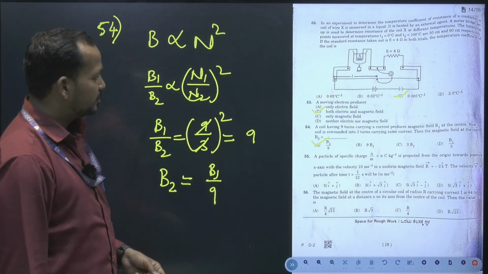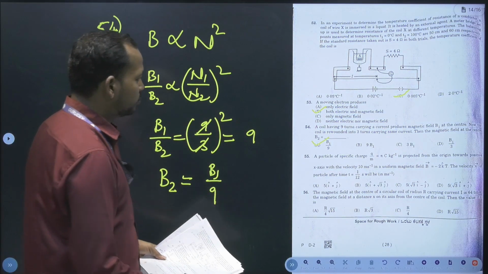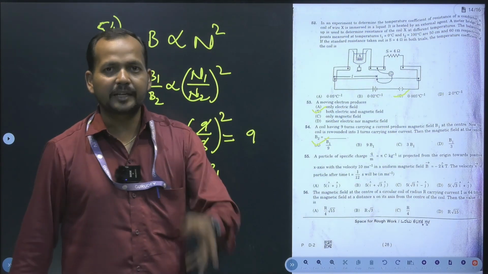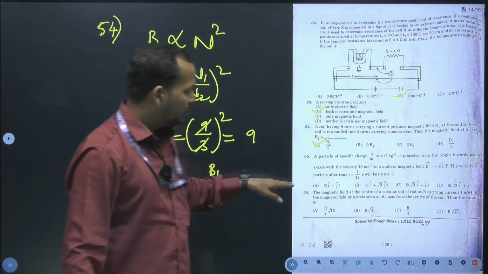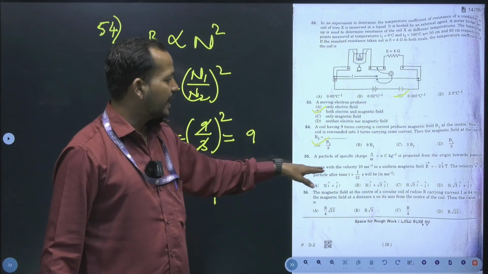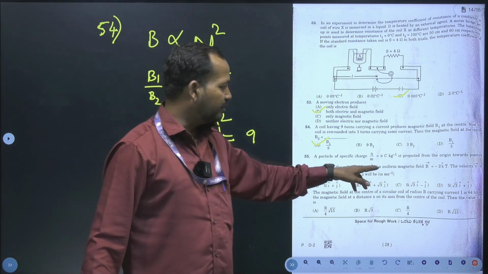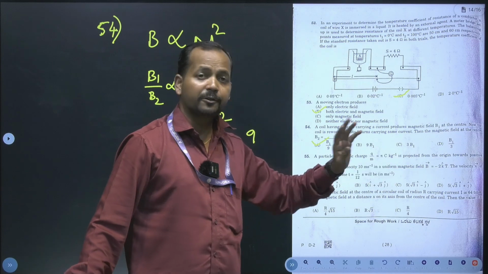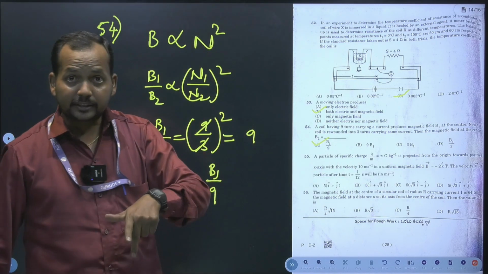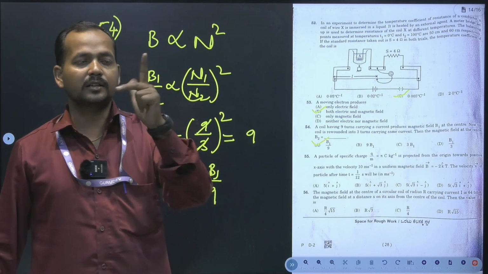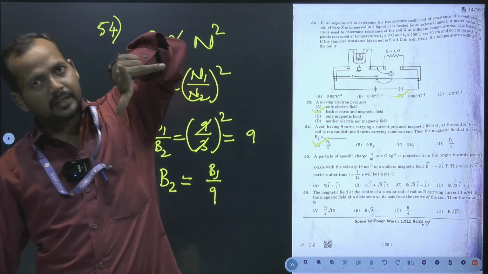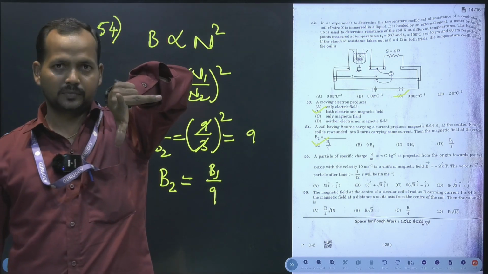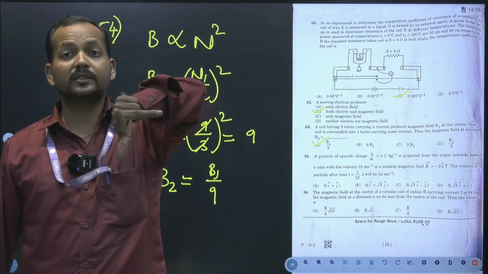A particle of specific charge Q by M. So this is completely based on application. So here the charge is Q by M projected from the origin towards the positive x axis, with a velocity 10 meter per second, and the uniform magnetic field is in the downward direction, because minus k. See, consider Fleming's left hand rule, correct? So if you consider the downward direction, minus k, where is it?